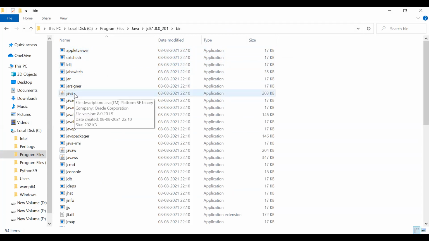See this java is again also an executable file, so it can start a Java application. It will start a Java program for you. So you understood, guys? These are all our Windows commands. So applet viewer is a Windows command.